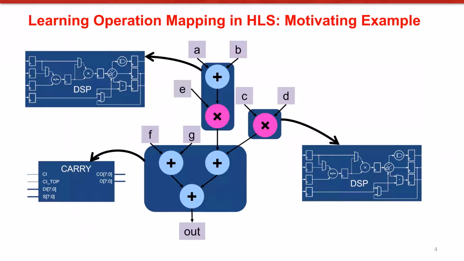Here's the first example, where operations map onto the dedicated resources, which are DSP and carry blocks. This is an example where the additive delay model over individual operations would fail because we see that multiple operations can map to the same resource, which can be referred to as operation clustering. So, delay calculation should consider clustering of operations. Note that with this mapping pattern, the critical path is from A to out, which passes through a DSP block and a carry chain.